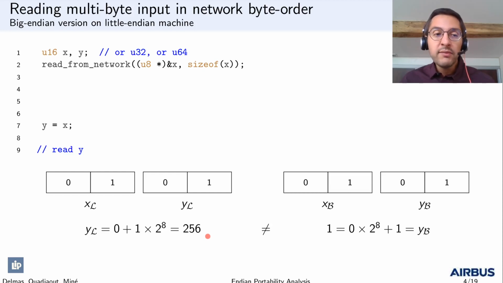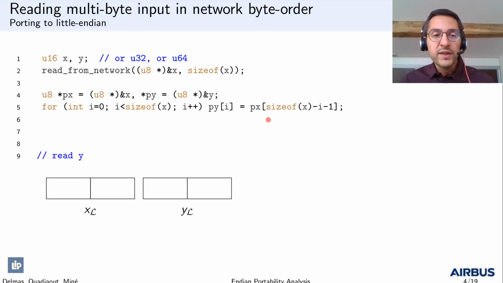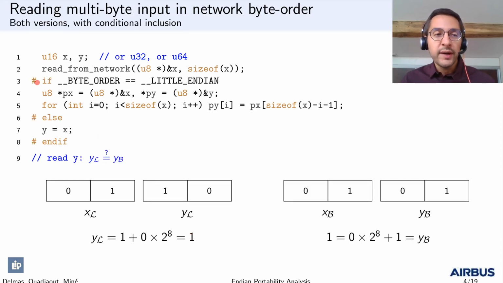Now if we would like the same value, we have to change the code, replacing this assignment here with a byte swap. So we read the bytes into x, byte swap x into y, and read y using the little Endian convention, and we get the same value as with the big Endian program. Now, if we merge the two program versions using conditional inclusion directives, we get a so-called Endian portable program, which ensures that both program versions read the same value for y.